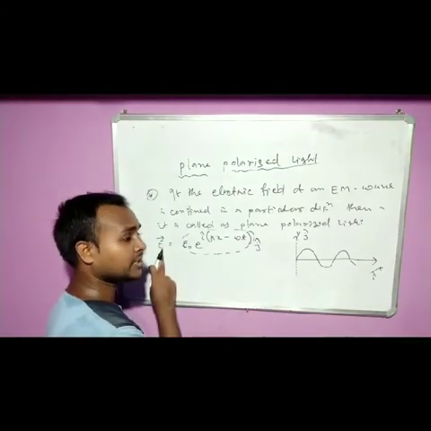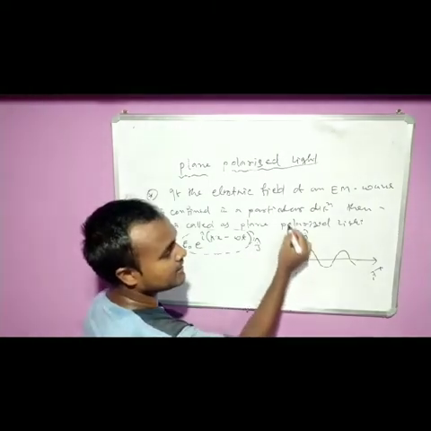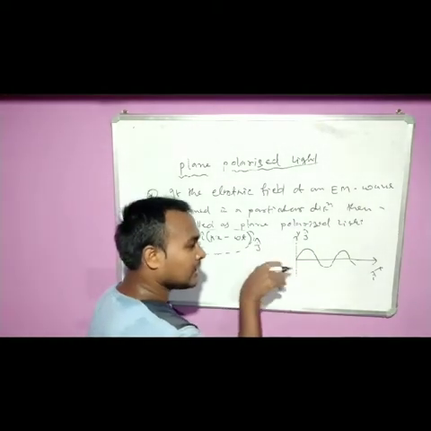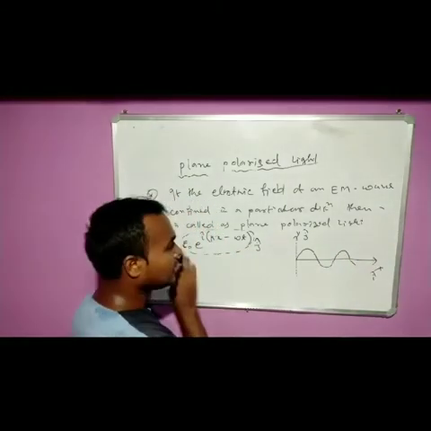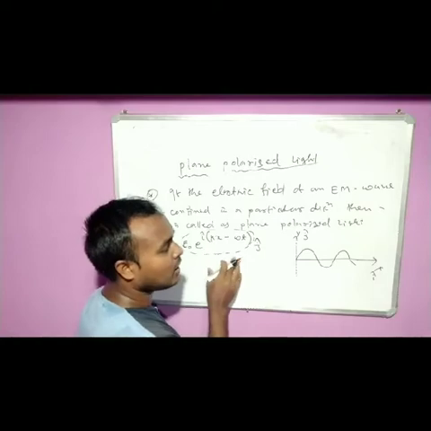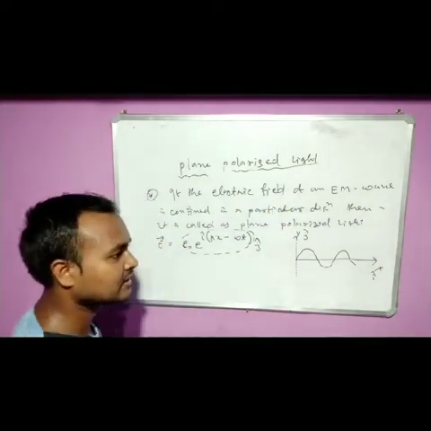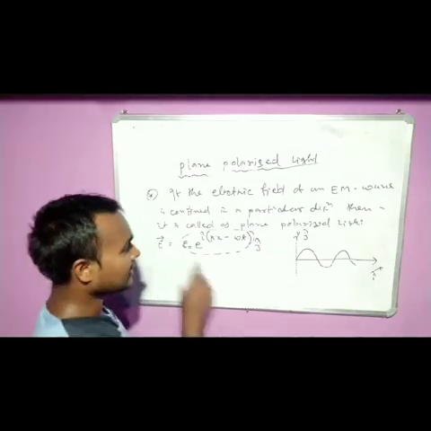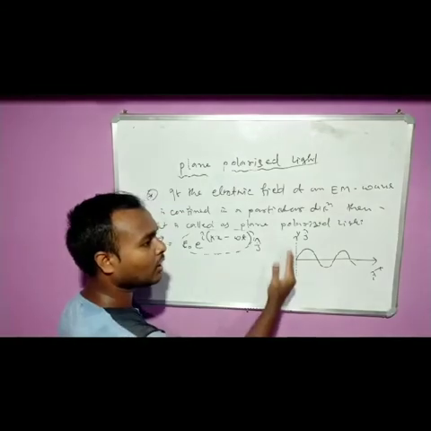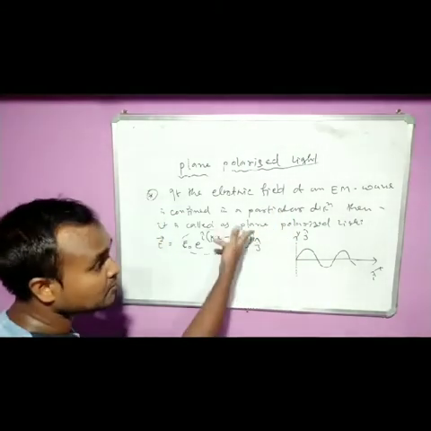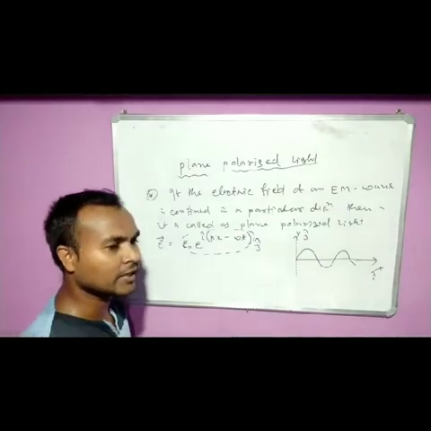Now this j cap denotes the direction of the electric field, and the electric field is along j cap, along this axis. See that the wave is propagating along the x-axis, and the electric field of this wave is along the j-axis. Clear? So the electric field is confined along what direction? Y direction, or along j cap direction. So this is a plane polarized light. Clear? It is confined in a particular direction.